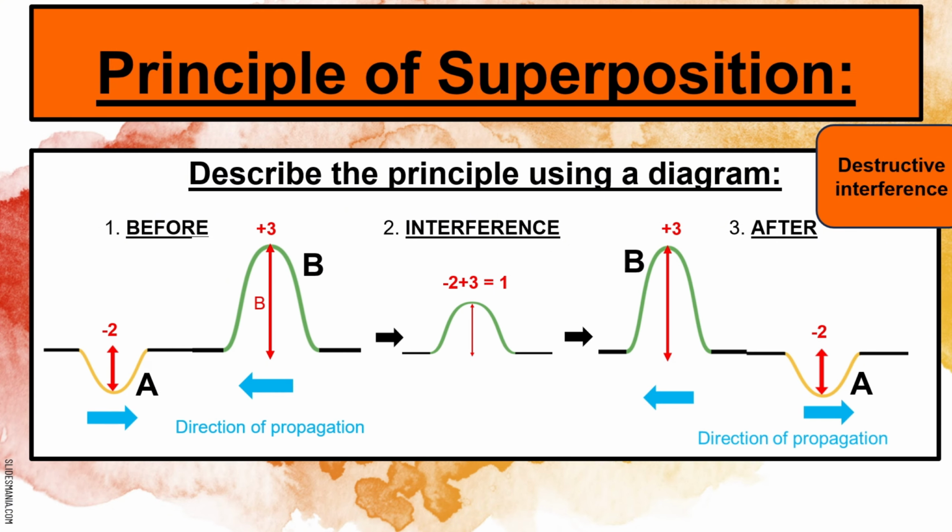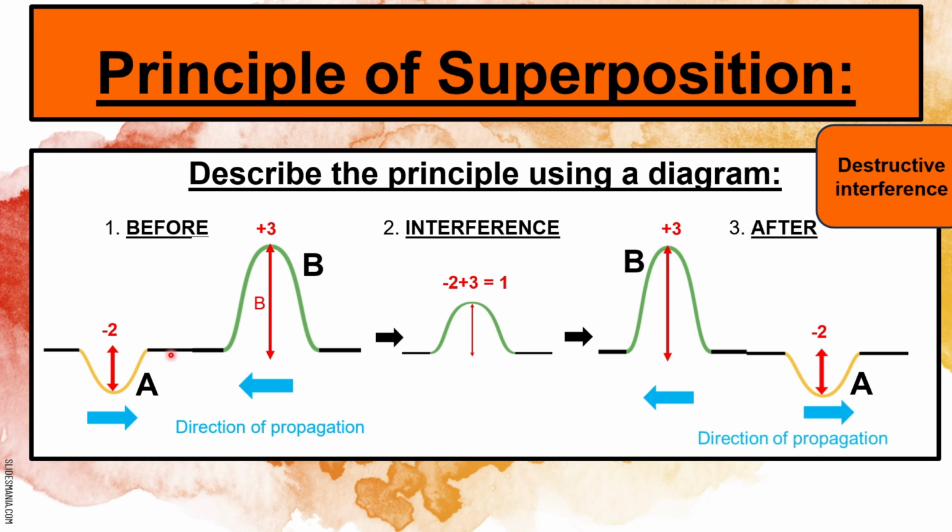And then for our last example, where we need to illustrate superposition via a diagram, we have a trough with an amplitude of -2, which is pulse A, approaching pulse B, which is a crest with an amplitude of +3. This is what's happening before interference. The two pulses are only approaching.